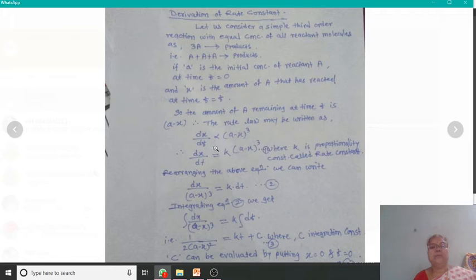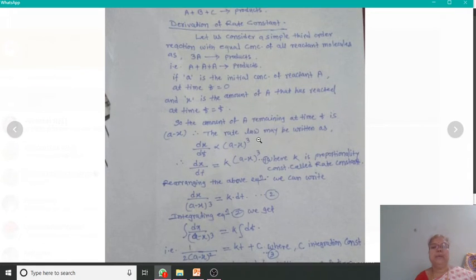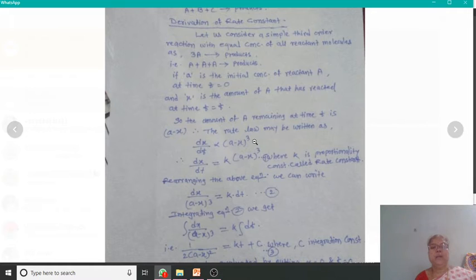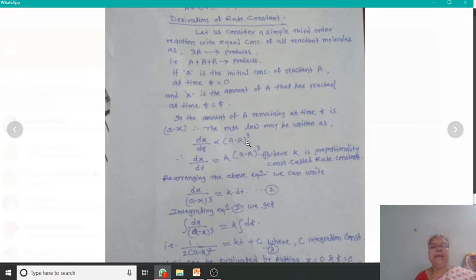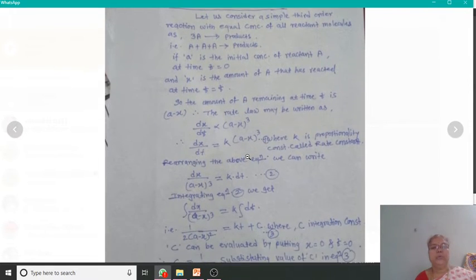Therefore, the rate of the third order reaction is dx by dt proportional to (a minus x) cubed.